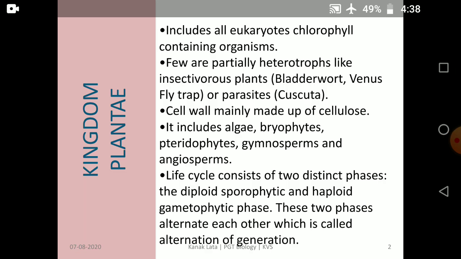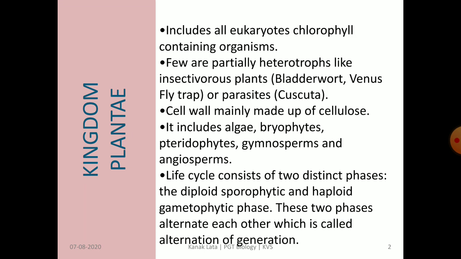First of all, we will discuss kingdom Plantae. Plant kingdom consists of all eukaryotic organisms that contain chlorophyll, meaning that they are autotrophs, preparing their own food by the process of photosynthesis.